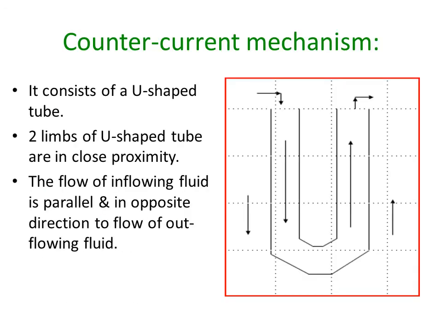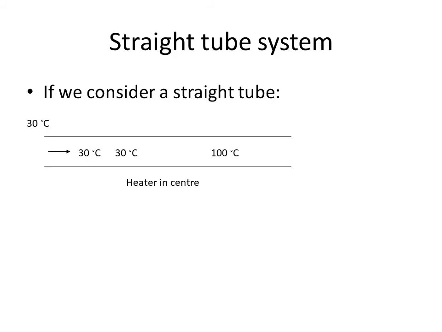The countercurrent mechanism depends on the special U-shaped arrangement of the vasa recta. The U-shaped mechanism consists of two limbs which are in close proximity. The flow of the inflowing fluid is parallel and in the opposite direction to the flow of the outflowing fluid. If we compare it to a straight tube system, look at this diagram. It is showing you a straight tube.